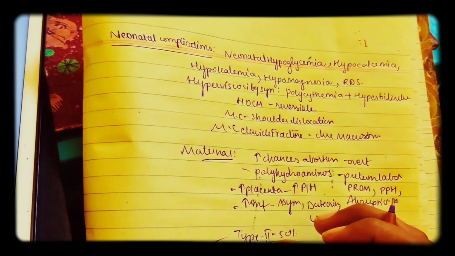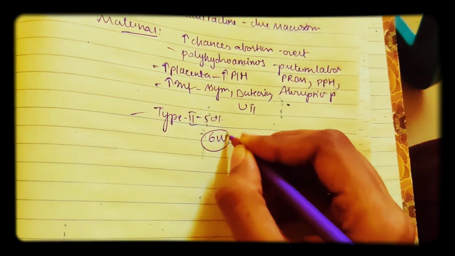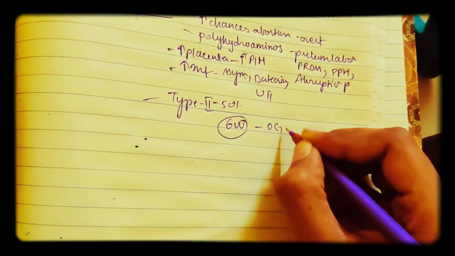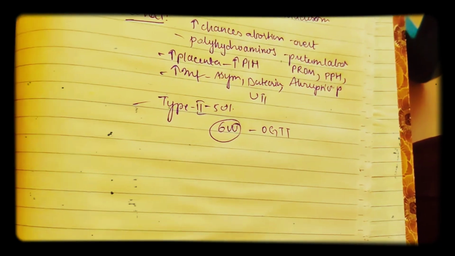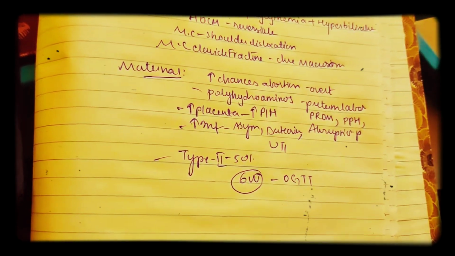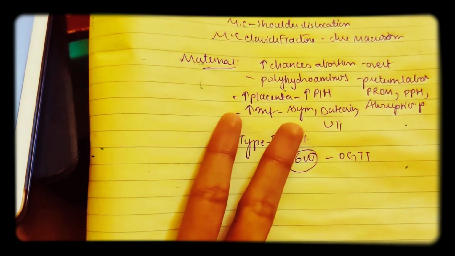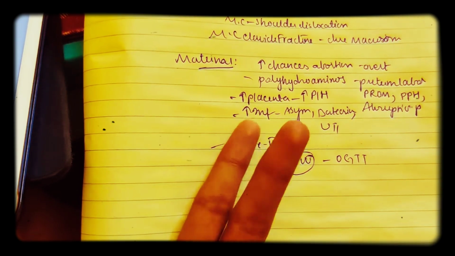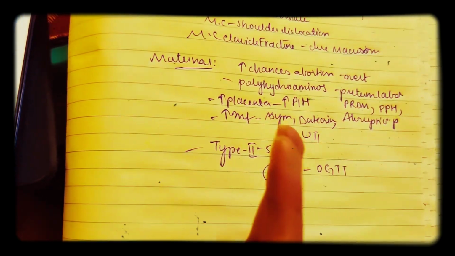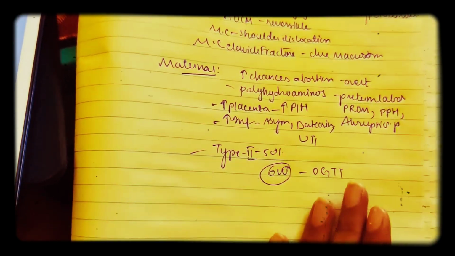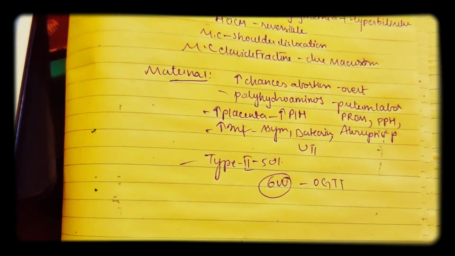So all women with gestational diabetes need to be tested again 6 weeks after delivery. We need to do an OGTT, that is, 75 grams of glucose, 2 hour test. So how many times do we need to do the diabetes test? First, in the first antenatal visit. Second, between 24 to 28 weeks. And again 6 weeks after delivery, because we need to see whether the gestational diabetes is continuing or has stopped. Mostly it continues in 50% of females, who have type 2 diabetes.